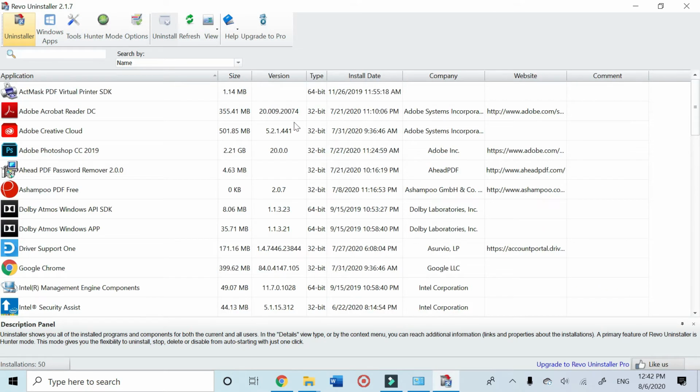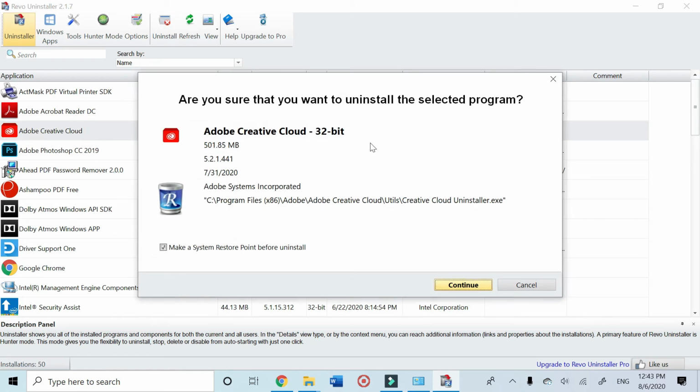I'll show you the way how to uninstall your stuff, and you're not gonna leave any files behind. This is the best way to delete everything and make your computer run faster and without any leftover files. So if you go to Adobe, say Adobe Creative Cloud, I don't need this one, so I'm gonna delete it. I'll show you one way.